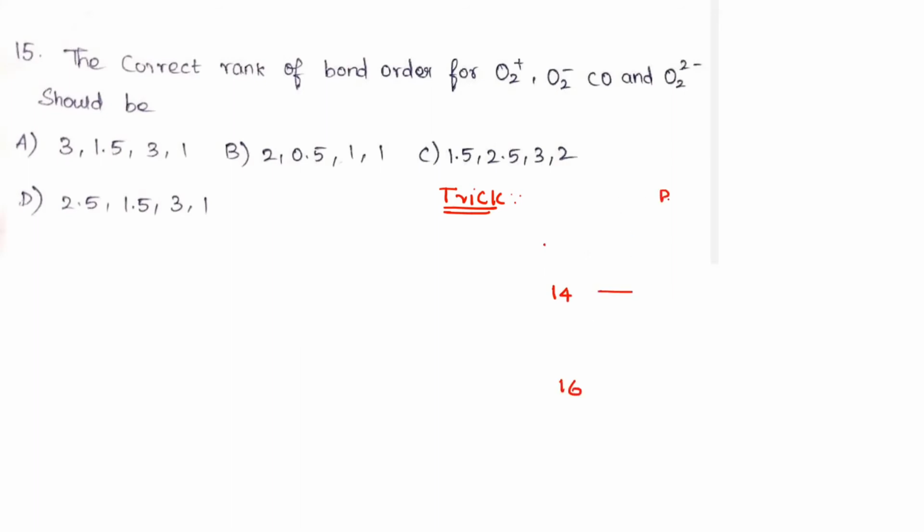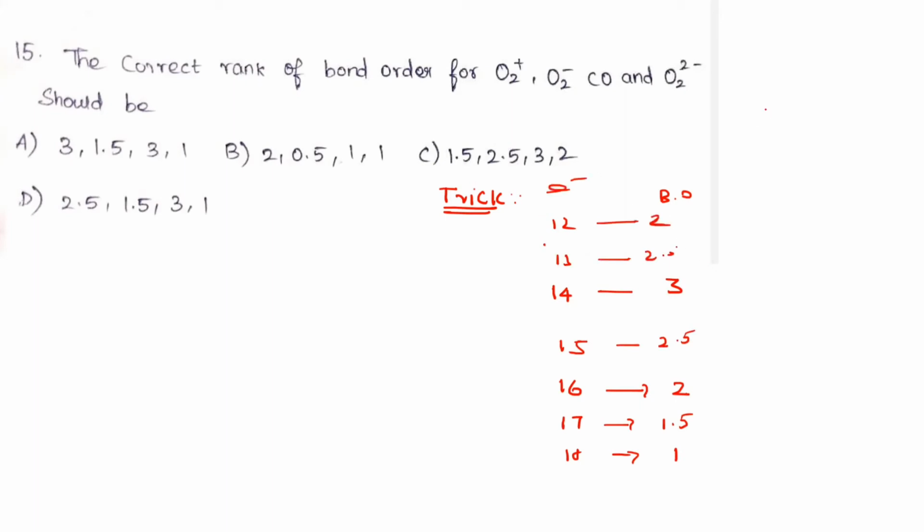For 16 electrons, bond order is 2. Then for 15, 13, 12, 17 and 18 electrons, we have to subtract 0.5 accordingly: 2.5, 1.5, 1, 1.5 and 1. This is the electron count, and this is the bond order.